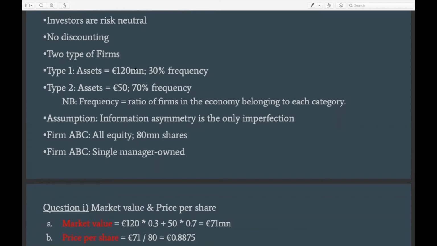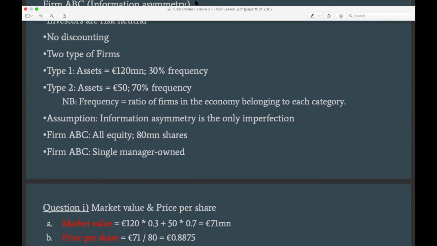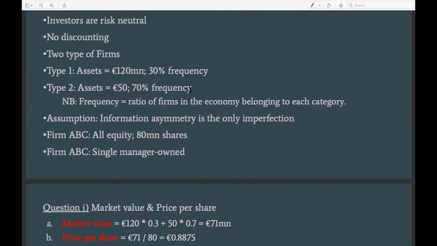So in essence, what this means is that 30% of the firms or companies in the economy belong to type 1, and 70% of the companies in the economy belong to type 2. And obviously, this information would become useful when we start calculating the expected value in the subsequent questions.